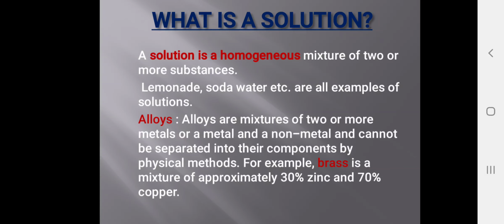Next we have alloys. Alloys are mixtures of two or more metals, or a metal and a non-metal, and they cannot be separated into their components by physical methods. For example, brass is one type of alloy, which is made up of approximately 30% zinc and 70% copper. So if we add 30% zinc plus 70% copper, we get brass. Brass is an example of an alloy.